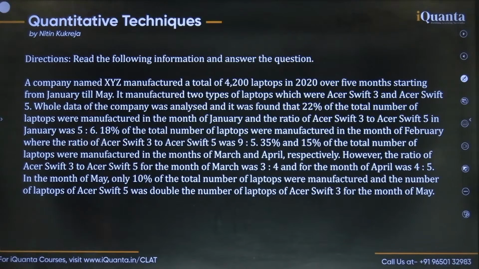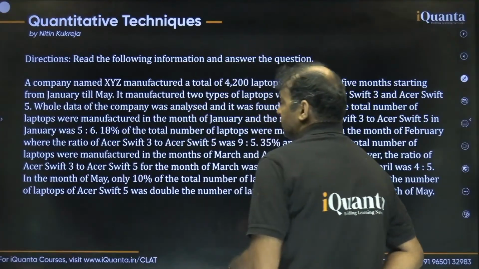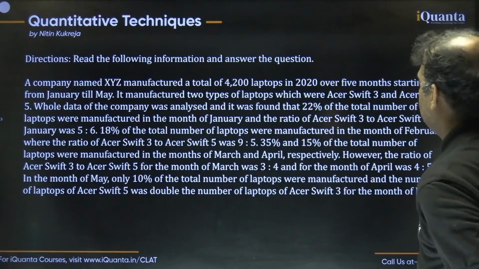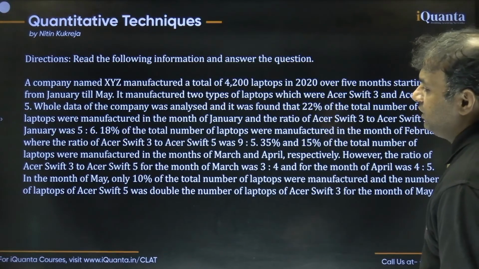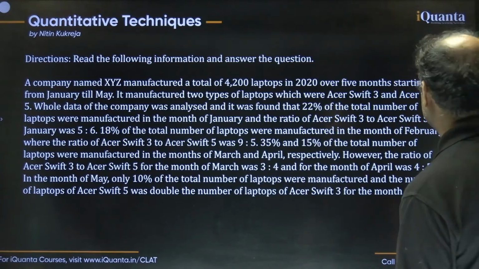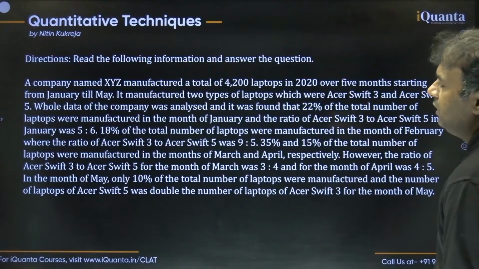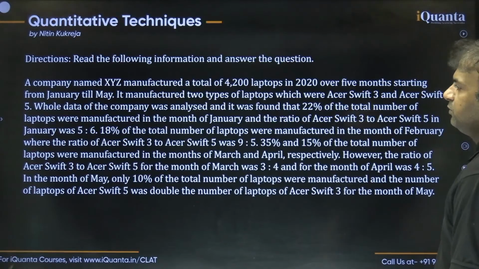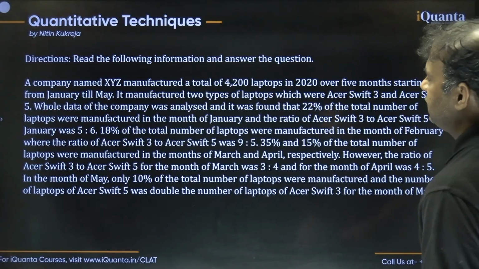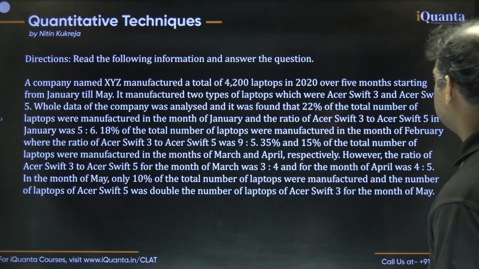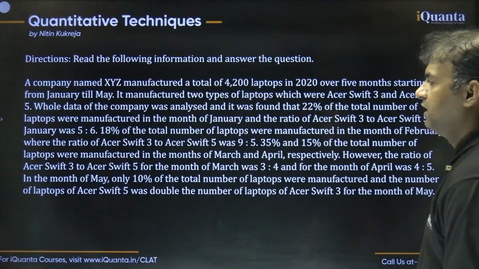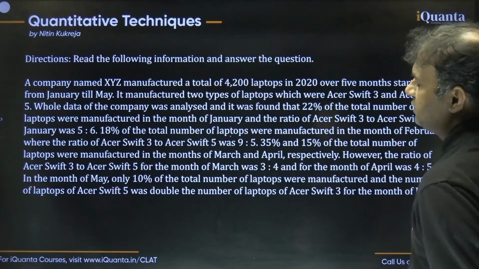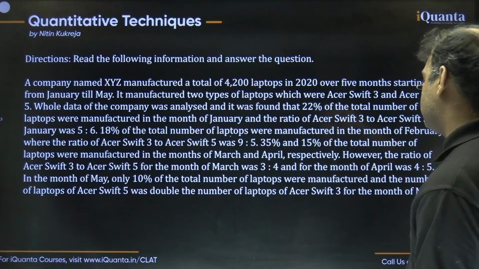Guys, the question is saying that there is a company named XYZ which manufactured a total of 4,200 laptops in 2020 over the 5 months, starting from January till May. It manufactured two types of laptops, which were Acer Shift 3 and Acer Shift 5. Whole data of the company was analyzed, and it was found that 22% of the total number of laptops were manufactured in the month of January, and the ratio of the Acer Shift 3 to Acer Shift 5 in January was 5:6. Then they are saying that 18% of the total number of laptops were manufactured in the month of Feb, whereas the ratio of the Acer Shift 3 to Acer Shift 5 was 9:5.